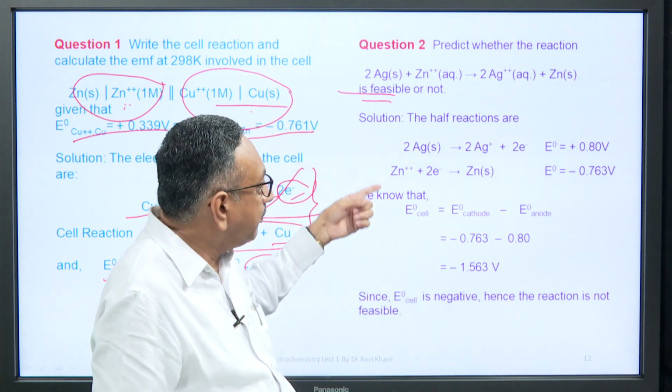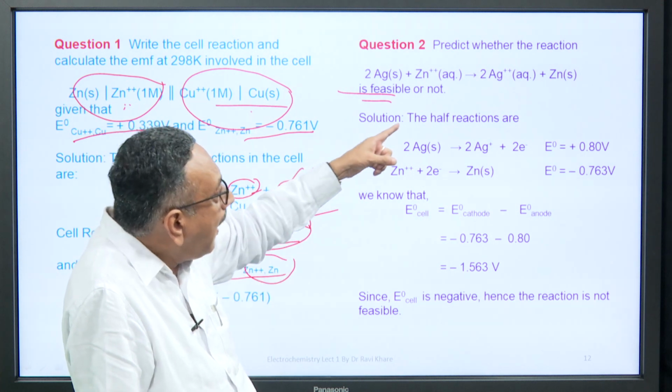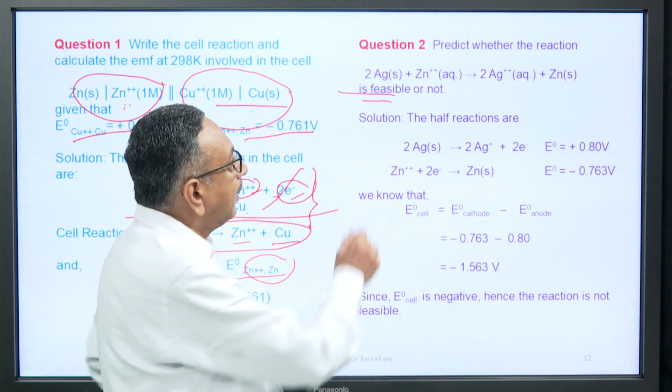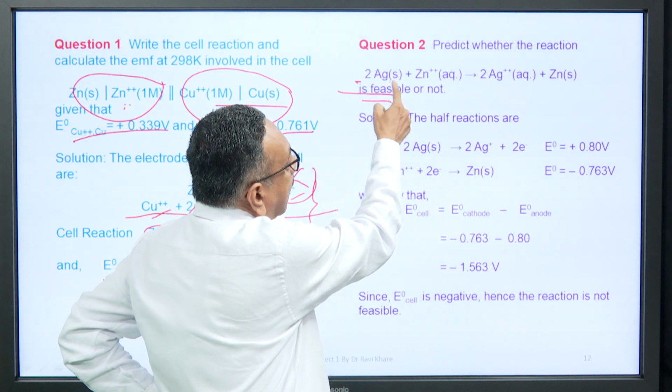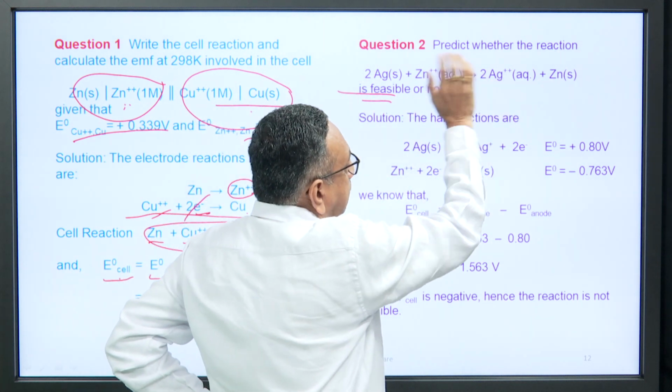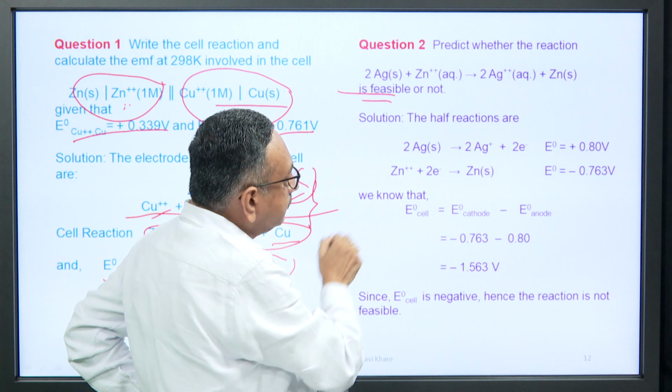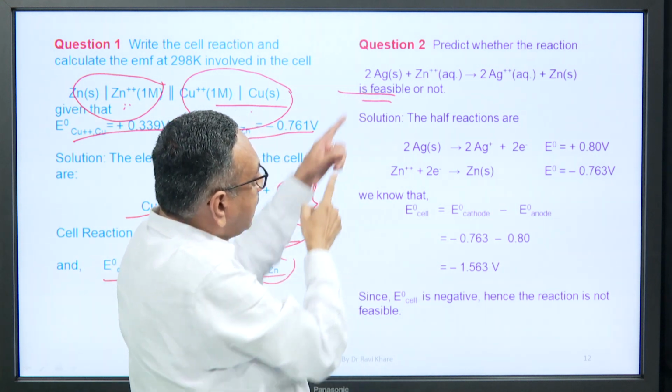Now, first we will take up electrode potential. The half cell reactions are these. This is the anode and this is the cathode.